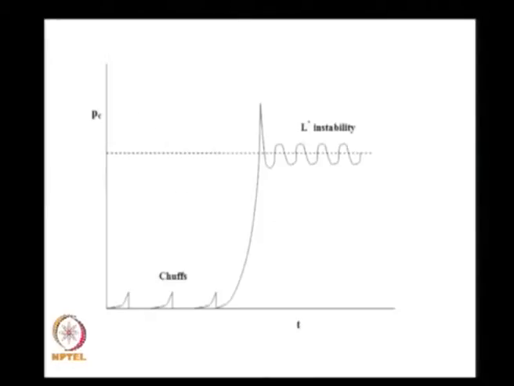Let me illustrate this further. If I have an L star instability, I have oscillations in chamber pressure which are seen over here. But very often we also find that when a motor is ignited and the ignition is not that good, we get some spikes like this.